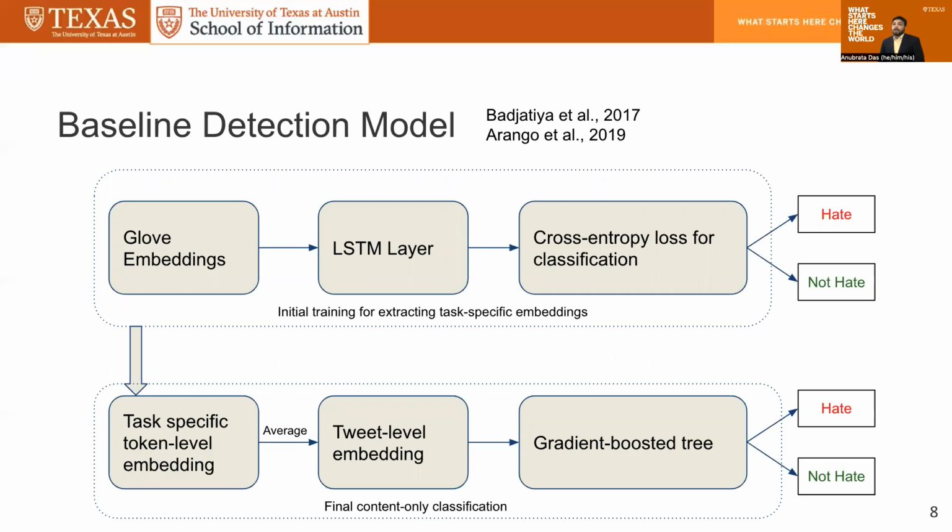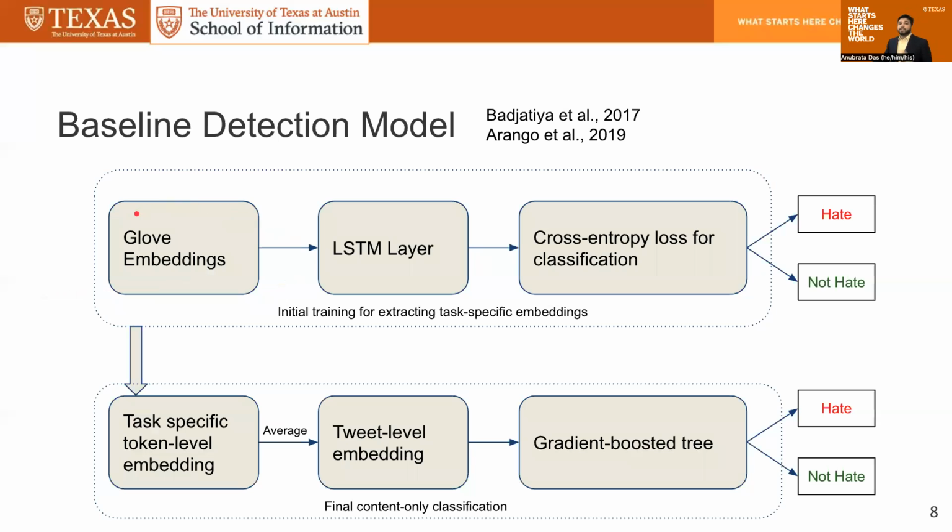In this work, we established a baseline model, which is an extension of two prior works, Badjatiya et al. in 2017 and Arango et al. in 2019. So the baseline model is a two-stage model. The first stage is for extracting task-specific embeddings, and the second stage is for the final content-only classification.